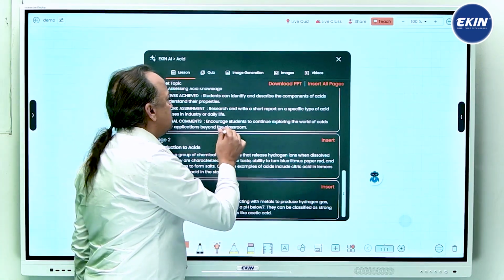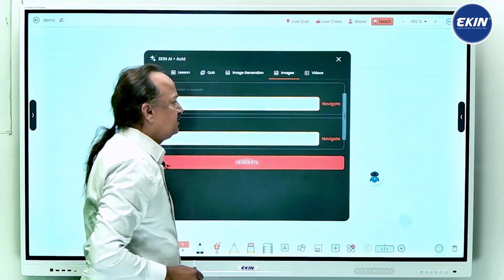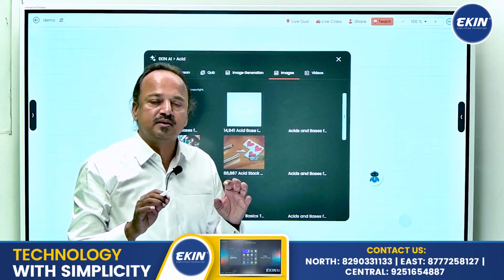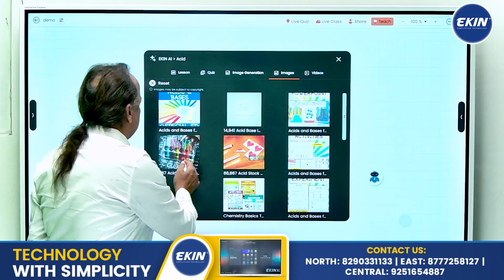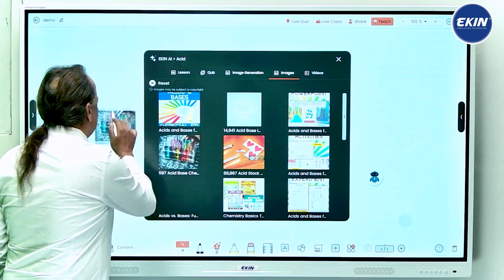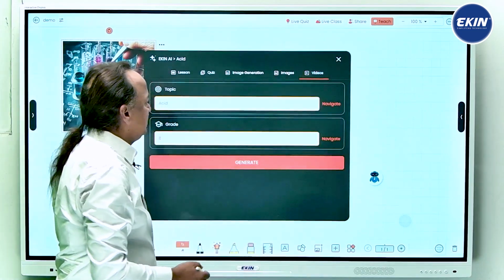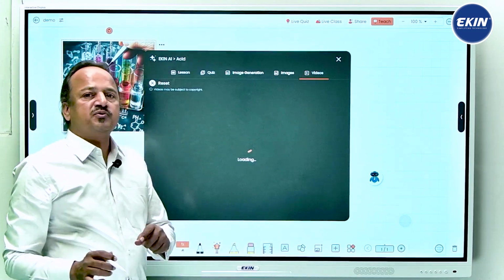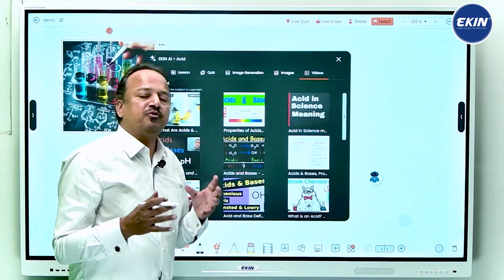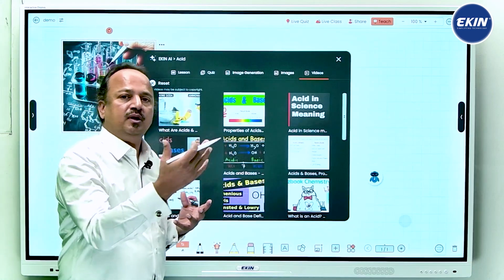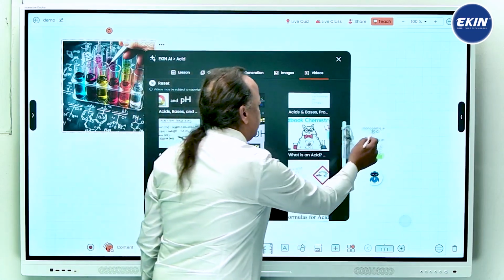Now, if you want to see the images related to this content, you have the option to generate that as well. So you can create images, lesson plans, text, images, videos, everything. So this is what you have here. Say you want to bring this into the content, you can do that. At the same time, for the video part, once again, if you want to generate videos as well, you can do that. These are educational videos taken from the cloud. If you like this video, you can integrate it.